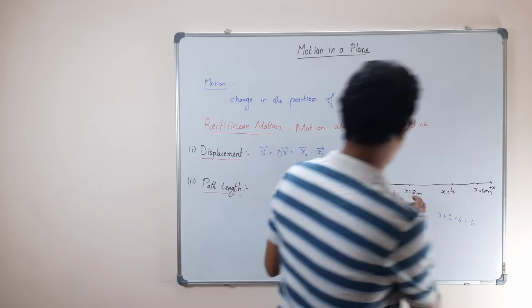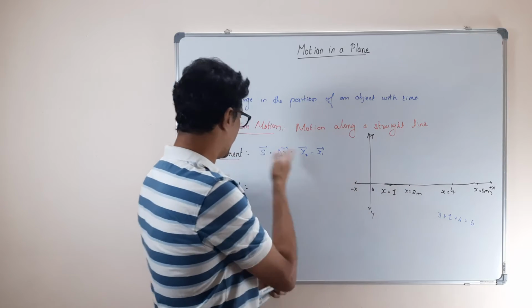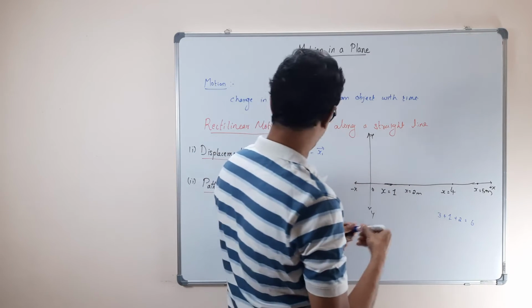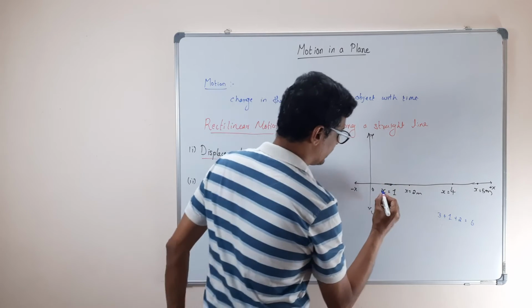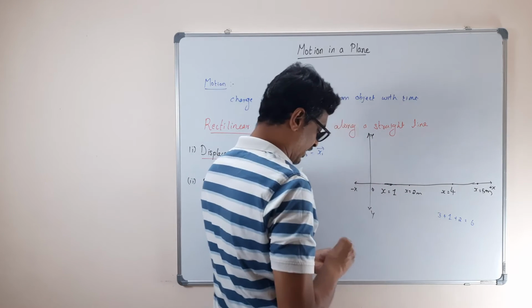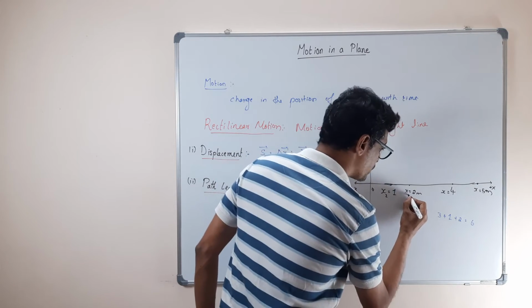While the magnitude of the displacement, now what happened? From the directions we can say, this is x1. If you remember, x2 minus x1, correct? So this is our x2, the final position, and this is our initial position.